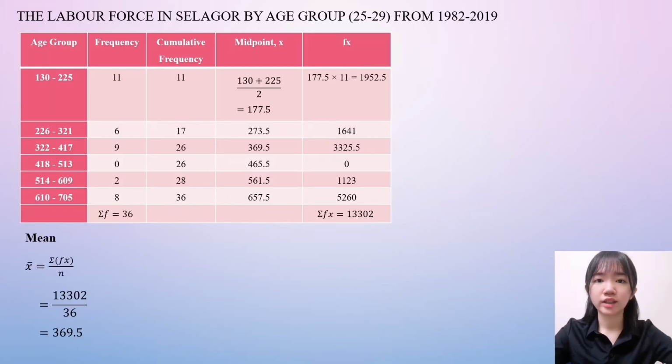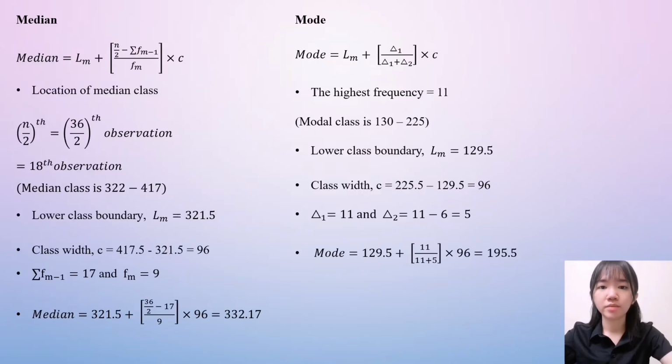Today I want to present about measures of central tendency. The slides show the table of the labor force in Selangor by age group 25 to 29 from 1982 to 2019. To find the mean, use the formula. Hence, the mean is 369.5.